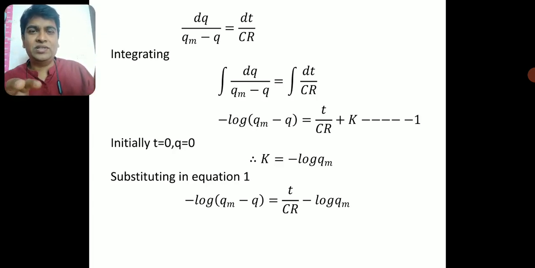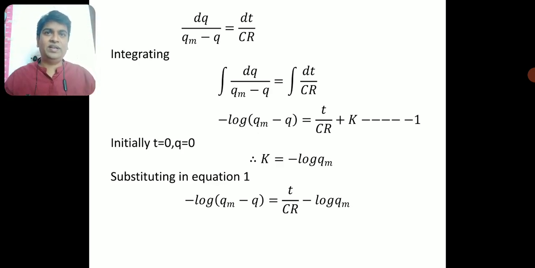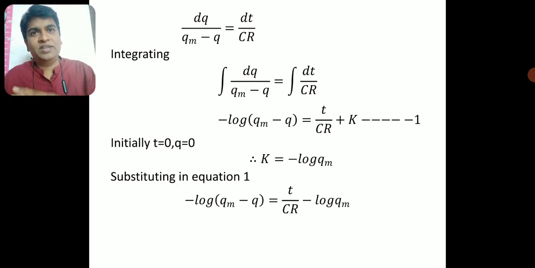After writing the constant of integration, you have to evaluate its value by applying some boundary conditions or initial conditions. This is the procedure we follow after the integration. First write the constant of integration, evaluate it by applying the initial and boundary conditions, and then substitute that constant of integration in the main equation.